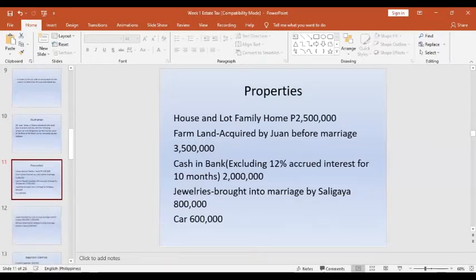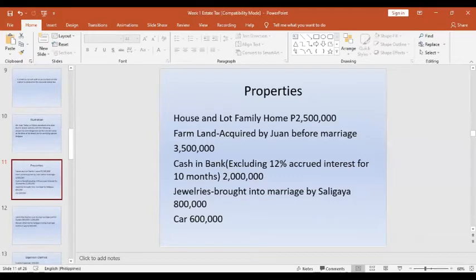So what are those properties left by Juan Todas? The house and lot, family home, 2.5 million. The farmland acquired by Juan before marriage, that's 3.5 million. The cash in bank, excluding the 12% accrued interest for 10 months, that's 2 million. Jewelries brought into the marriage by Saligaya, 800,000.